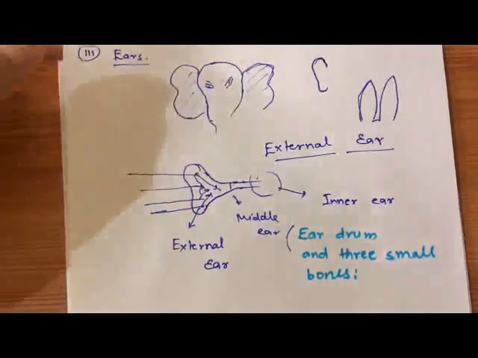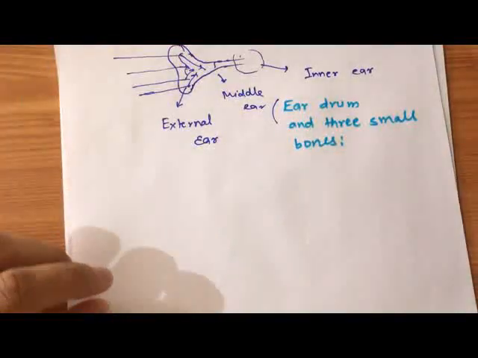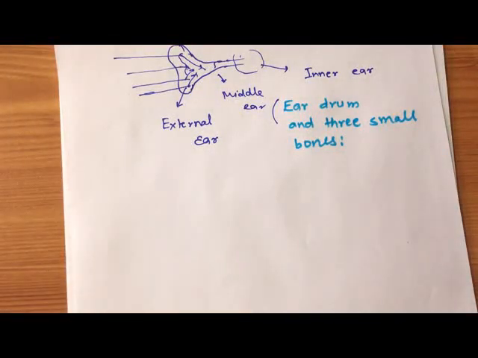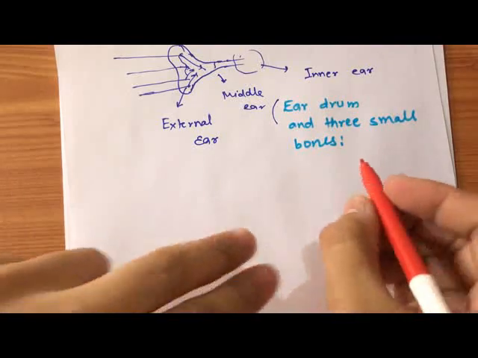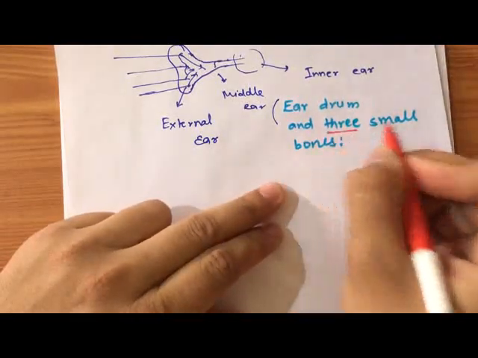What are those bones, students? I am writing them in a different color. You should name them and I advise you to memorize them. There are 3 bones.